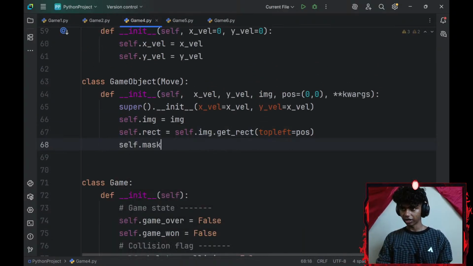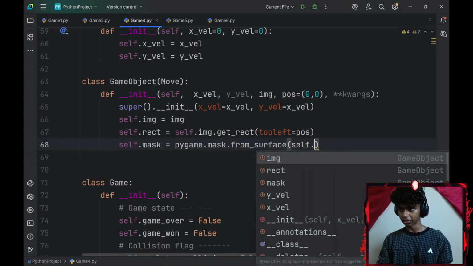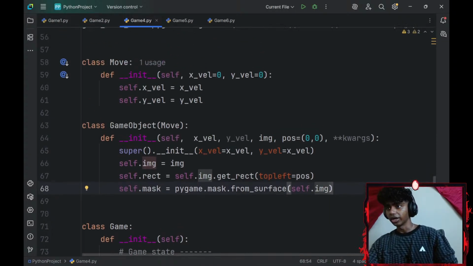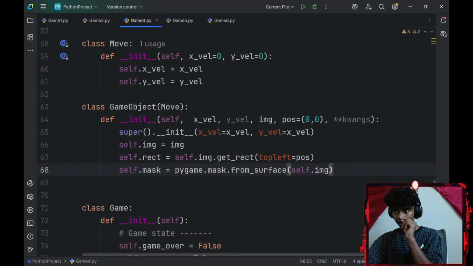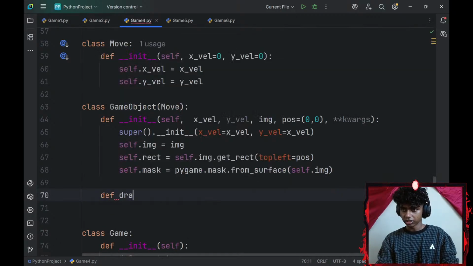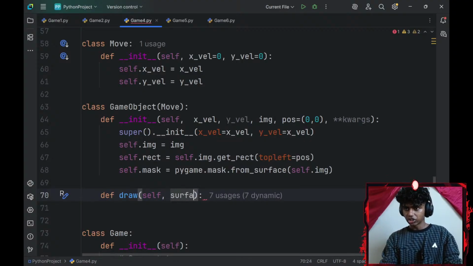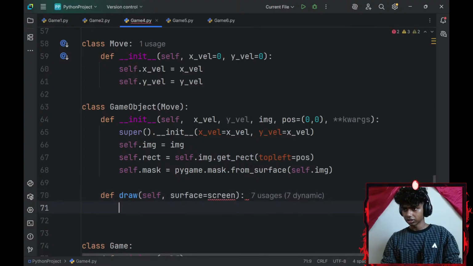Then I'll go with self.mask, which is going to be equal to pygame.mask.from_surface, and the surface will be my self.image. Honestly, that looks like basically it for my parent classes. Would I need a move method? Do I need to have methods? I know that I would need a draw method here, so define draw. My draw method will have a parameter of surface. The surface will be screen by default.